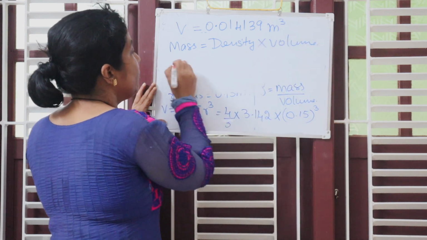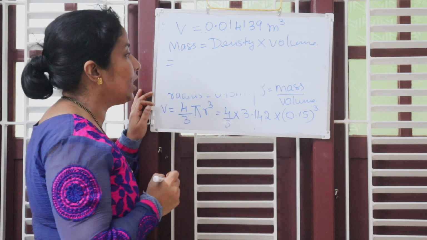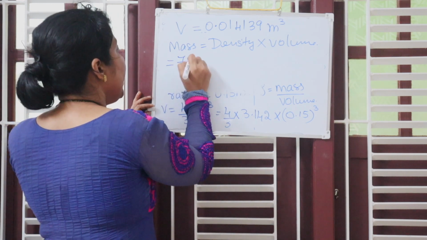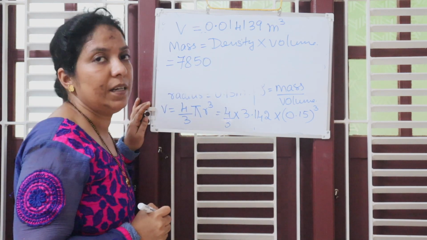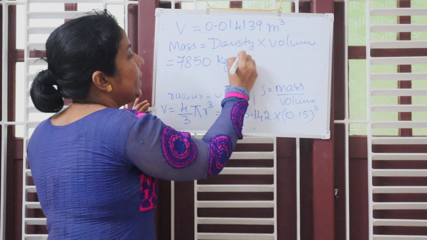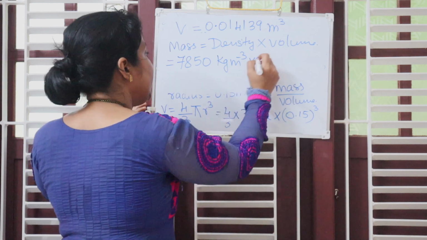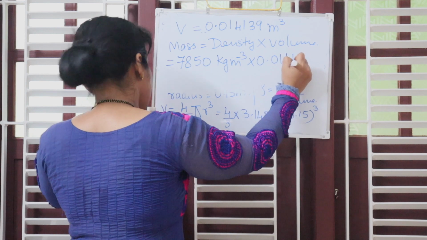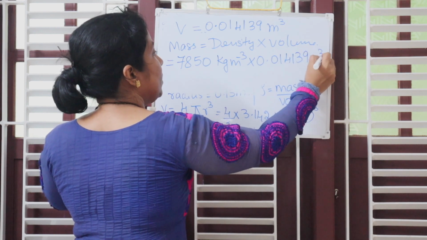Density times volume. Do you know what is the density? Yes, it is already given in the question, which is 7,850 kg per meter cube, times the volume that you have calculated now, that is 0.014139 meter cube.